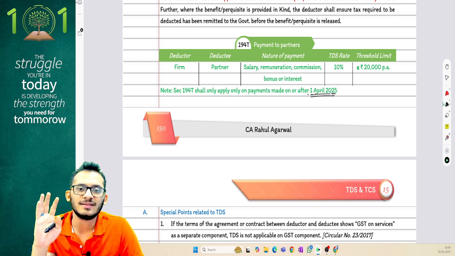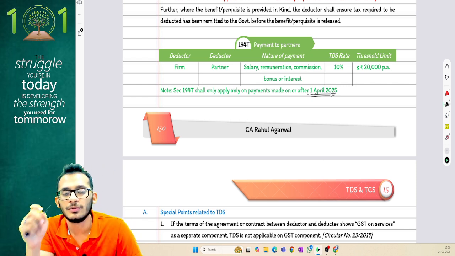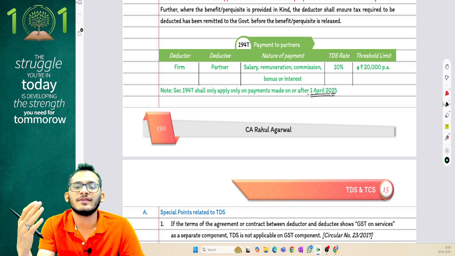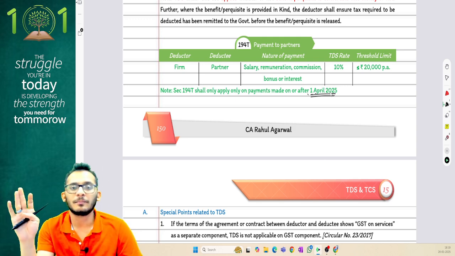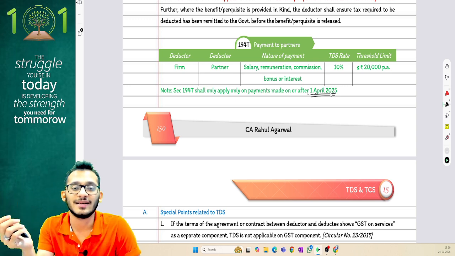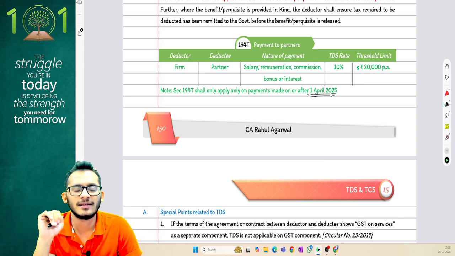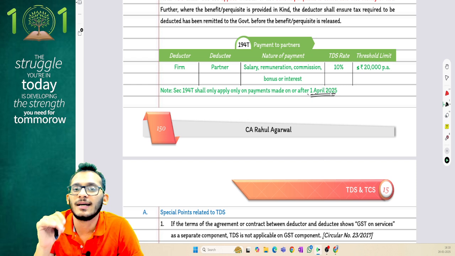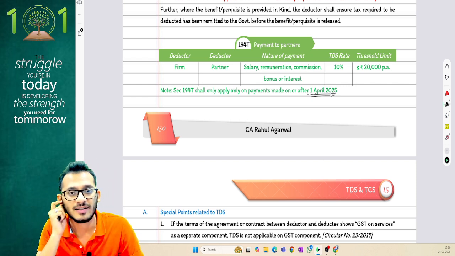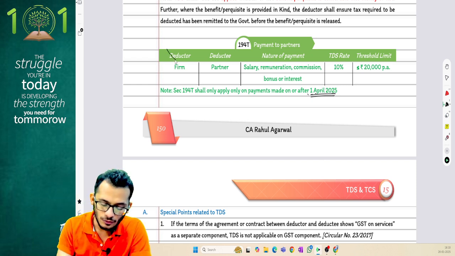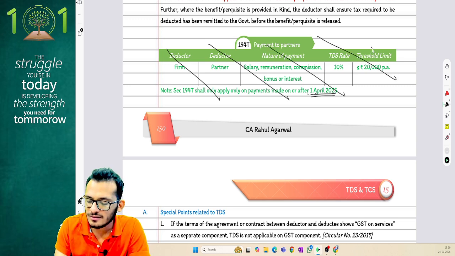Yes, which means, as I would have clarified in classes also, people, that for your exams it is technically not relevant, because it cannot be tested, because the provision itself will apply only from 1st April of next year. It would make more sense to be tested in assessment year 26-27 and not in assessment year 25-26. Fortunately, ICAI has taken cognizance of this fact in your study material itself, and therefore this whole topic is not part of your syllabus.